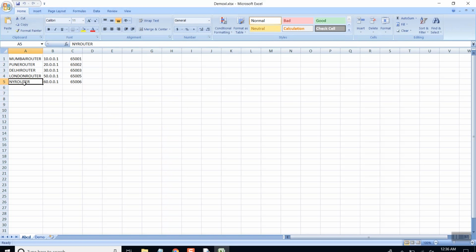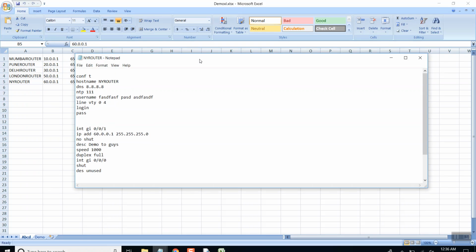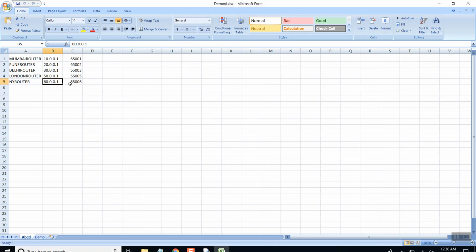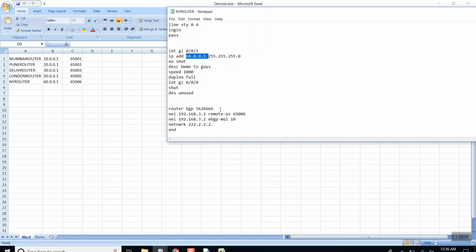If we chose New York with this particular hostname and IP address. So yeah, 60001 is the IP address we had decided, and 65006 is the AS number we had decided for this particular neighbor. So yeah, this has been working fine now.